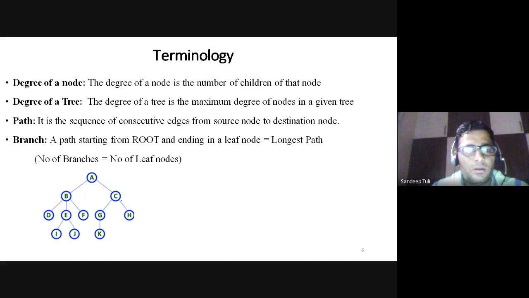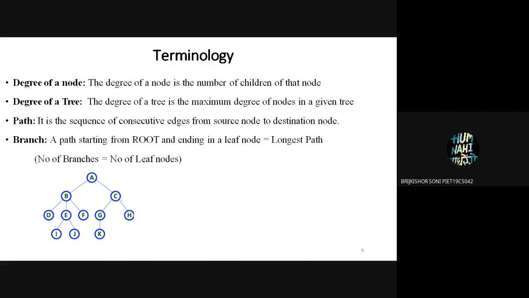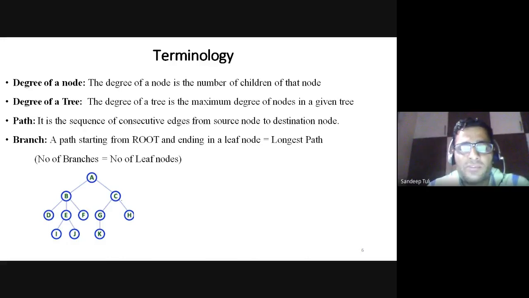Now some other terms, again: degree of a node. What do you mean by degree? Degree is the total number of children of a particular node. I am repeating, the total number of children of a particular node is called the degree of a node. Similarly, degree of a tree. Degree of a tree is the maximum degree of any node in a given tree. We will find the degree of every node, and we will find the maximum value of the degree, and that particular value will be the degree of the tree. Is it okay?